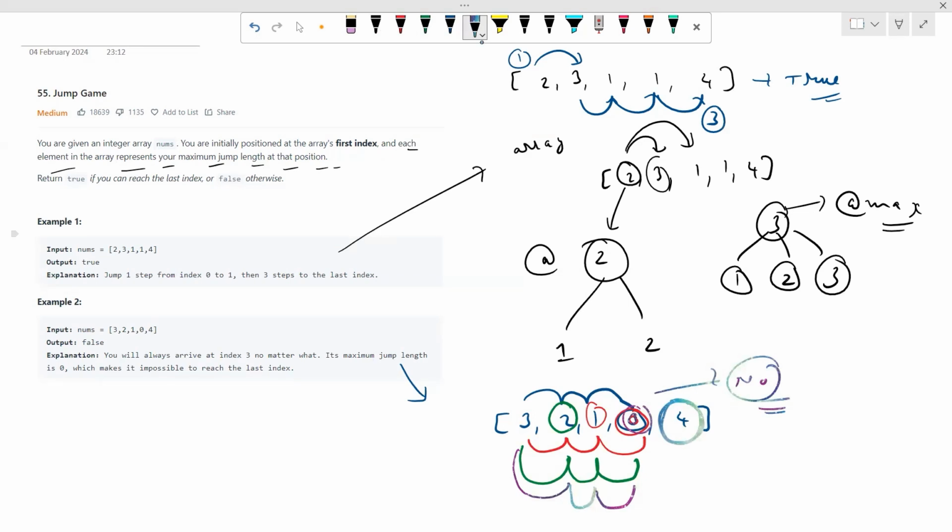You will always arrive at index 3 no matter what. Its maximum jump length is 0, which makes it impossible to reach the last index. I hope the problem statement is clear to all of you guys. Now let's jump into the approach and try to figure out how we are going to solve this question.